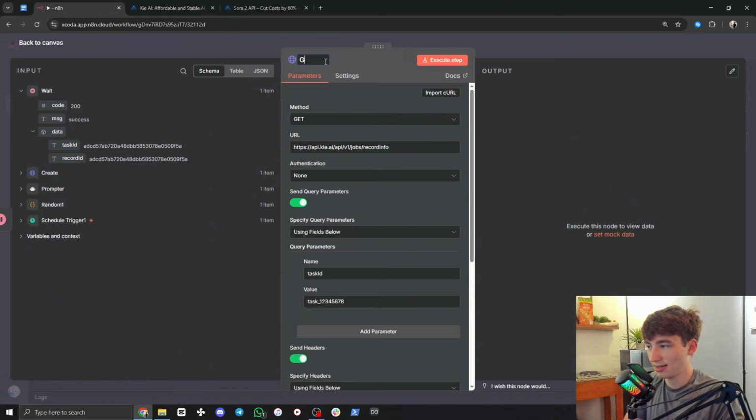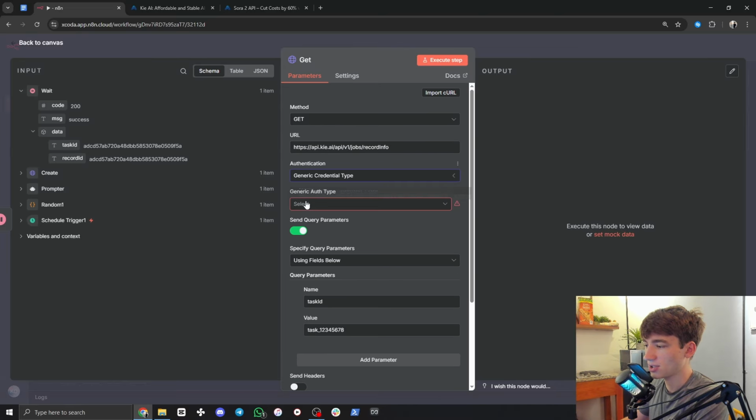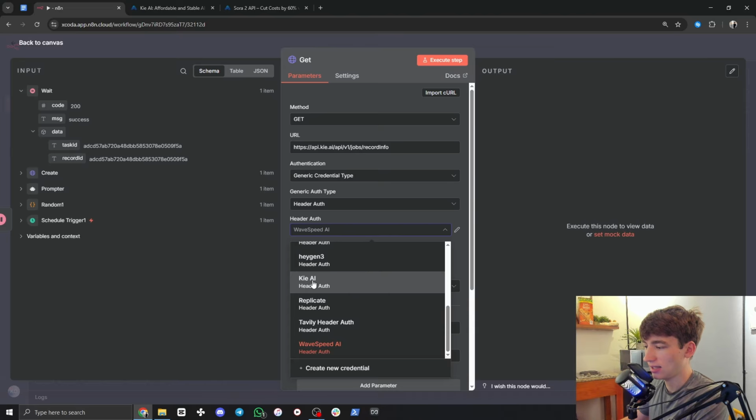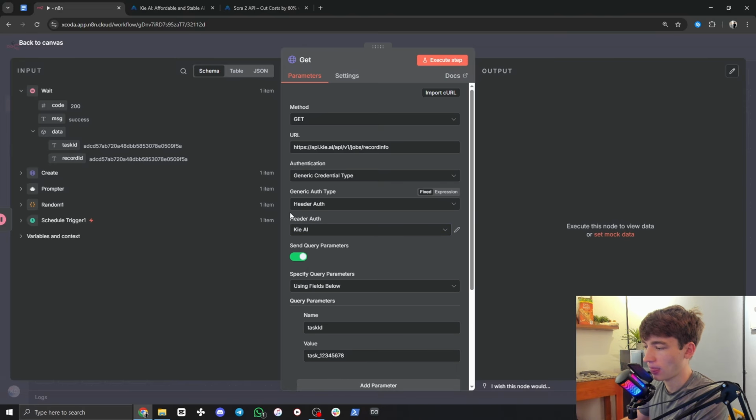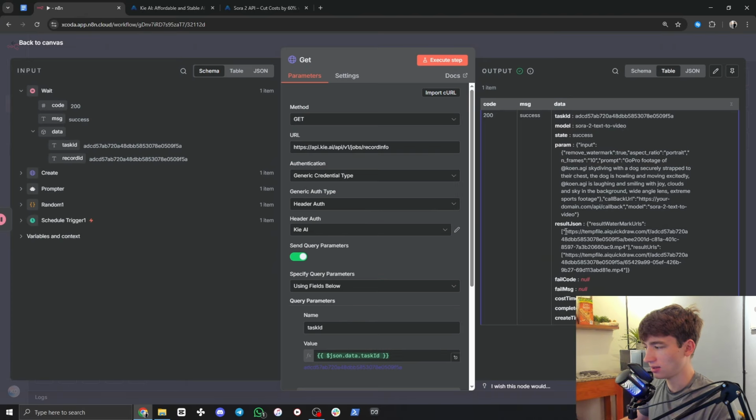Then we're going to type get for the name. And we're going to scroll down and remove send headers. Turn that off. Authentication, generic, header auth, KeyAI from before, whatever you named it from before. And now, as you can see here for this value, just delete that for the task ID. The value, just drag it in from right here from the wait node, task ID. Drag that in. There you go. And now when we execute this, we click it. Here is our link. Right, here's the MP4 link right there.